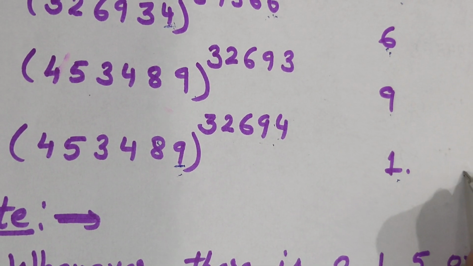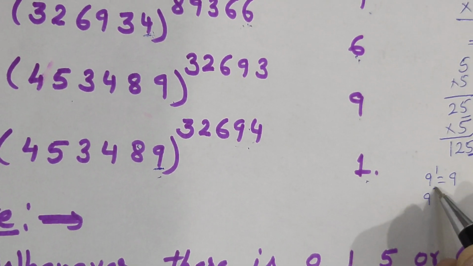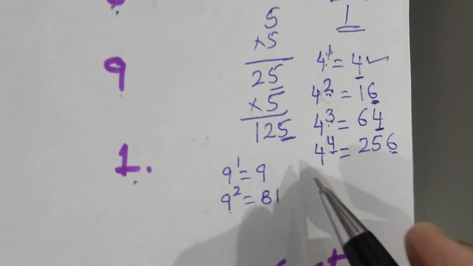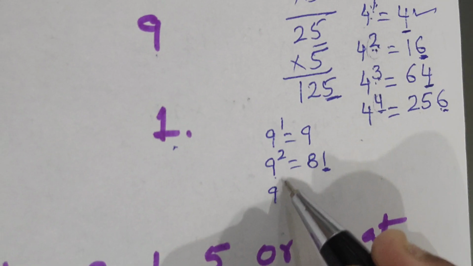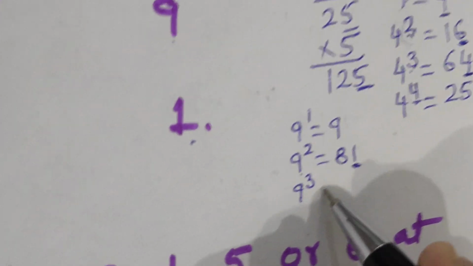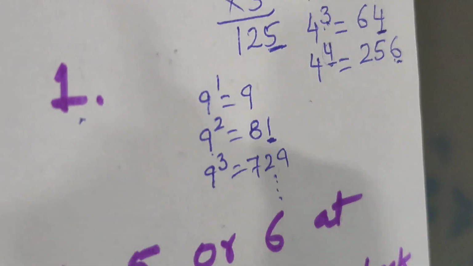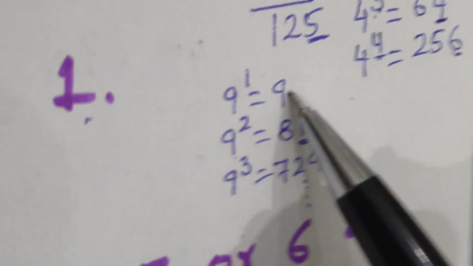It is also the same case. 9 raised to power 1, what will come? 9. 9 raised to power 2 is 81, but I am concerned with only the 1. 9 raised to power 3, what will come? 729 and so on. So similar will be the case. If power is odd, 9.